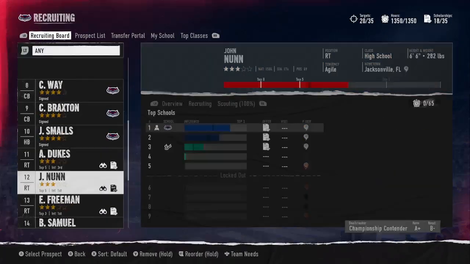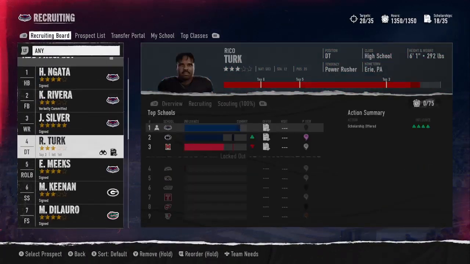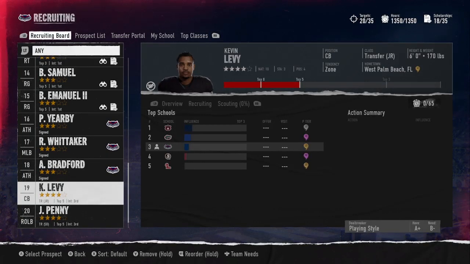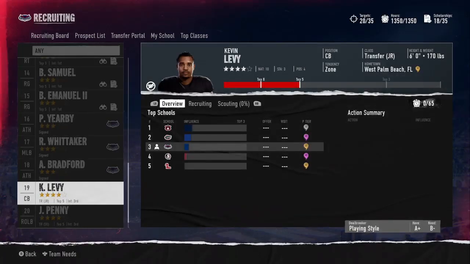Let's see. We got 20 of 35 targets right now. We got a good amount of commits. There's still some players that we got to invest time in. Javier Penny, Kevin Levy. Those are the 2 guys that we have from the transfer portal right now.